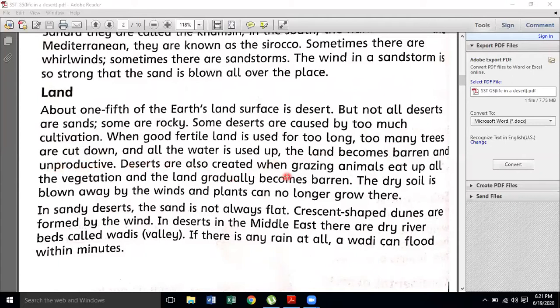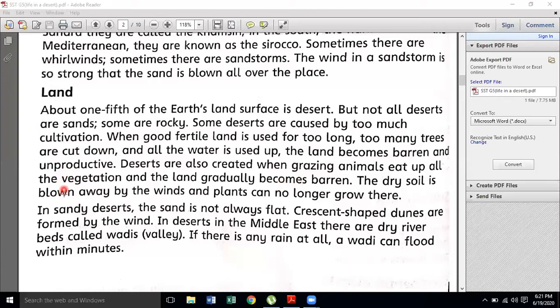Deserts are also created when grazing animals eat up all the vegetation and the land gradually becomes barren. That's the thing I told you, that when the grazing animals eat up all the vegetation and all the lands, etc. So what happens? It makes the land barren. The dry soil is blown away by the winds and plants can no longer grow here.